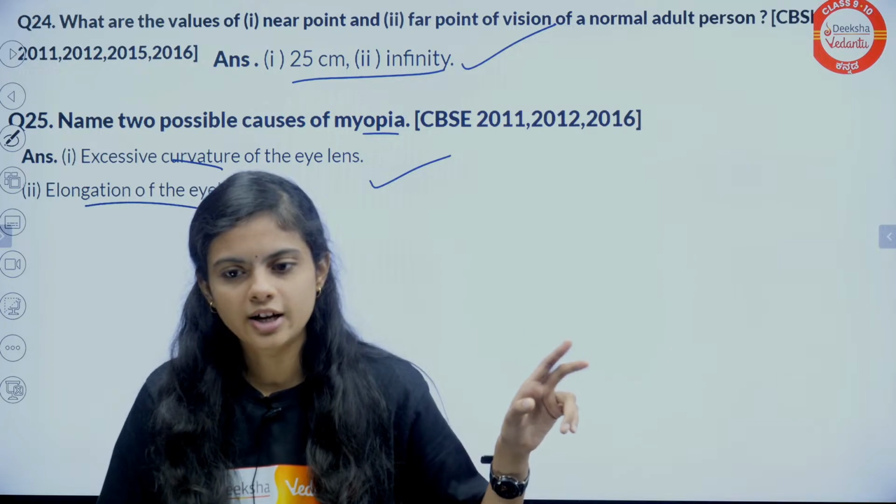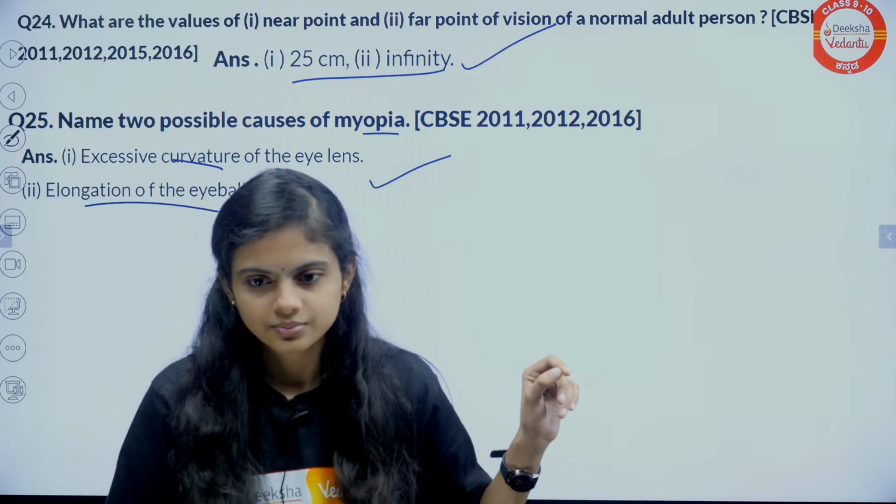e is equal to 1.6 into 10 power minus 18 coulomb. Yeah.